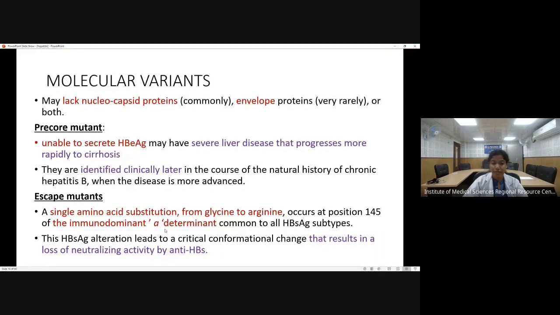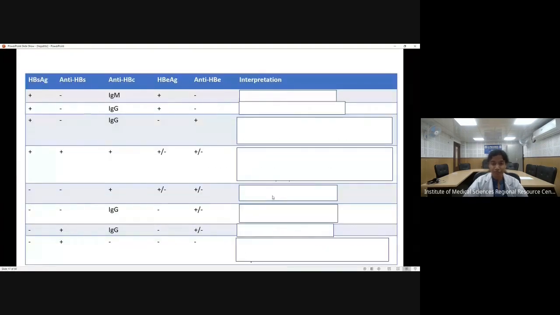Because of this change, this HBsAg will be altered, and the anti-HBs will fail to neutralize this HBsAg. Because anti-HBs recognizes only the subtypes which have the A determinant, it will not be able to neutralize this HBs antigen. And so again, the patient will develop a chronic stage. There will be chronic hepatitis or a carrier stage.